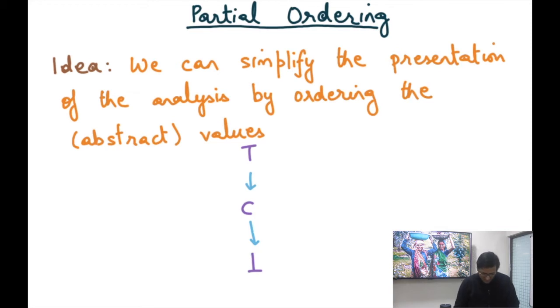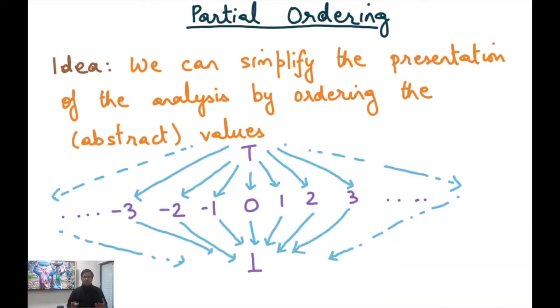All right, and C is not actually a value. C is actually a placeholder for any constant value. So for example, the right way to say this is, for example, 0 is less than top and bottom is less than 0. And in fact, 0 is just one of the values. So there are many other abstract values that are possible. For example, 1, 2, 3, or -1, -2, -3, or whatever other values that your variable of interest may be able to take. And in this case, we're basically saying that any of these constant values, for example, 2 is less than top and bottom is less than 2.